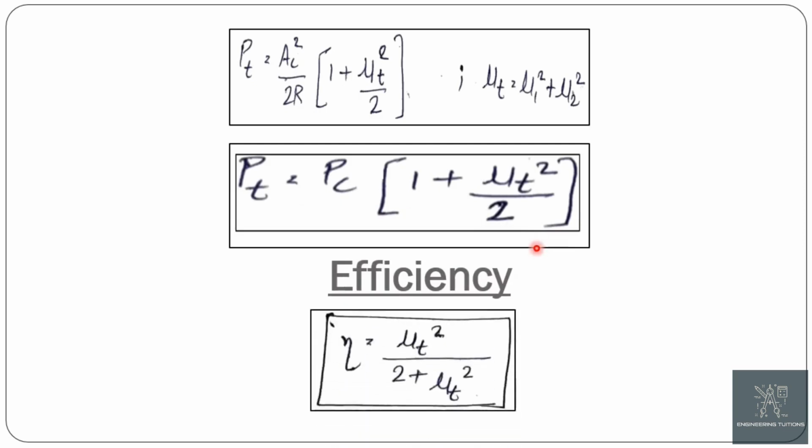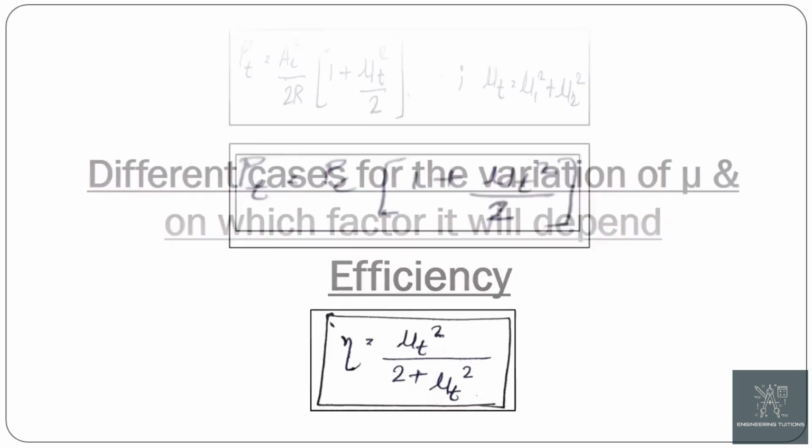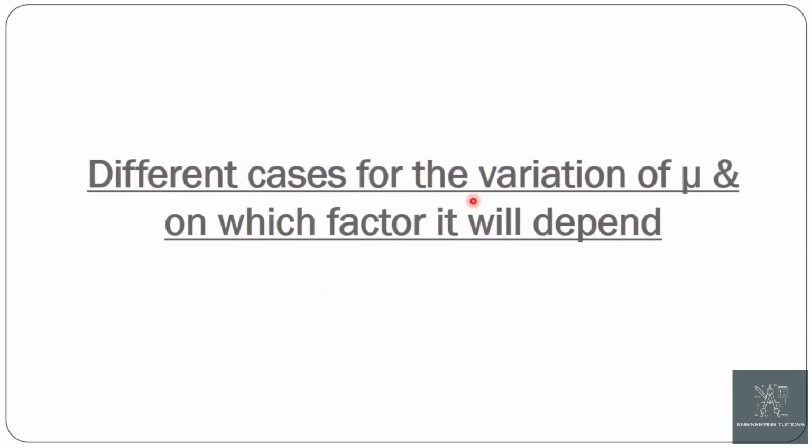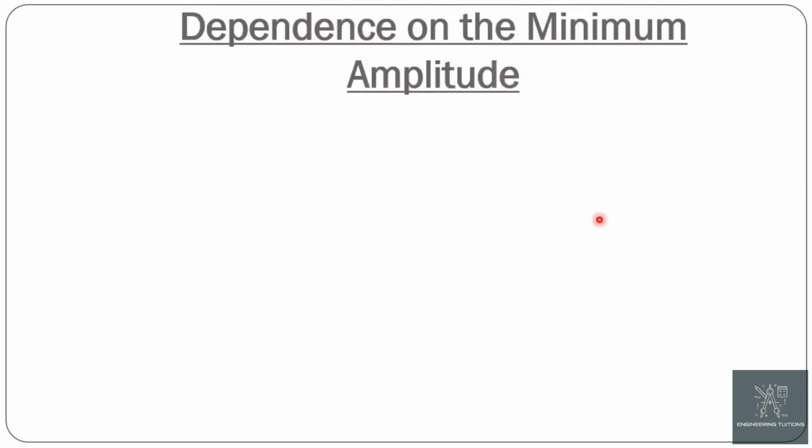Now the expression for the efficiency of the multitone AM can be calculated in the same way as we calculated for the single tone AM. So the efficiency of the multitone AM is eta equals mu t square upon 2 plus mu t square. Now, different cases for the variation of mu: up to how much extent the modulation can be varied and on which factors it depends.